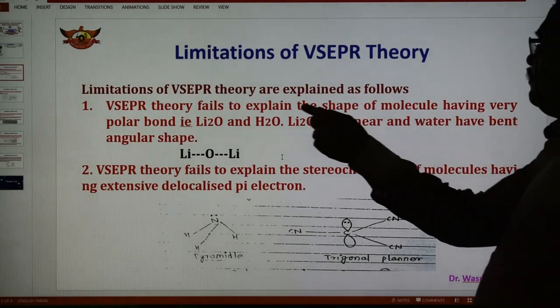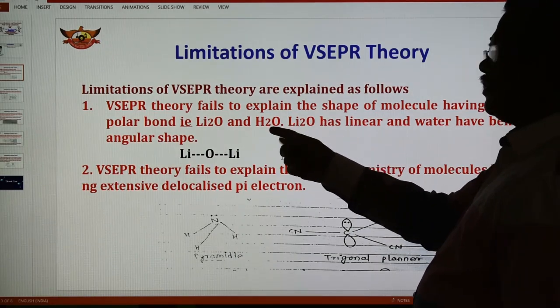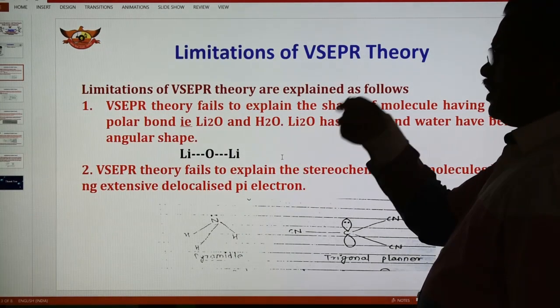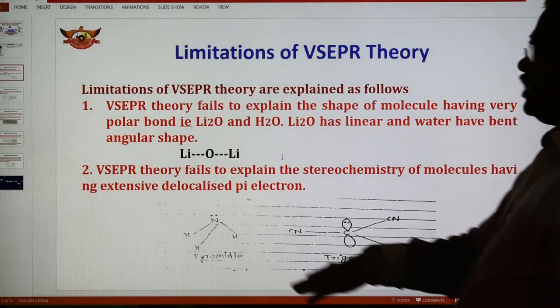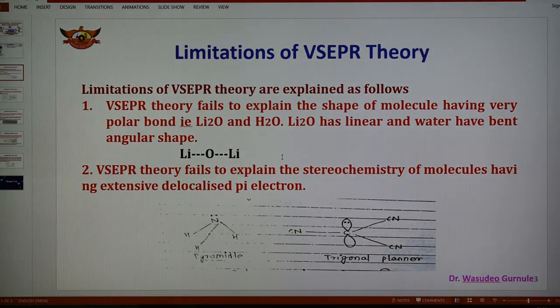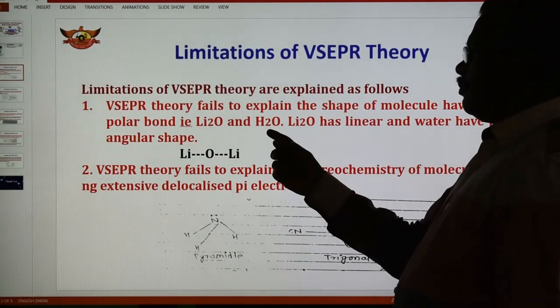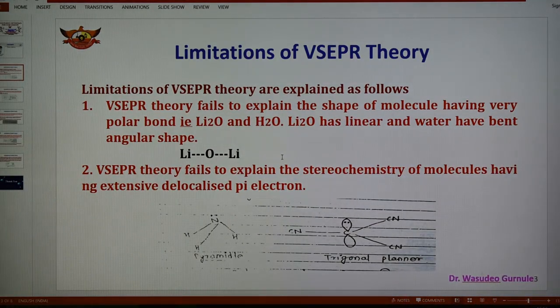Already we have discussed that the shape of water is inverted V, bent or angular, but the shape of Li2O could not be explained because Li2O is linear, even though both have lone pairs and two bond pairs. The number of electron pairs is the same, but the shape of water is an inverted V and Li2O is linear. So this is not explained by VSEPR theory.